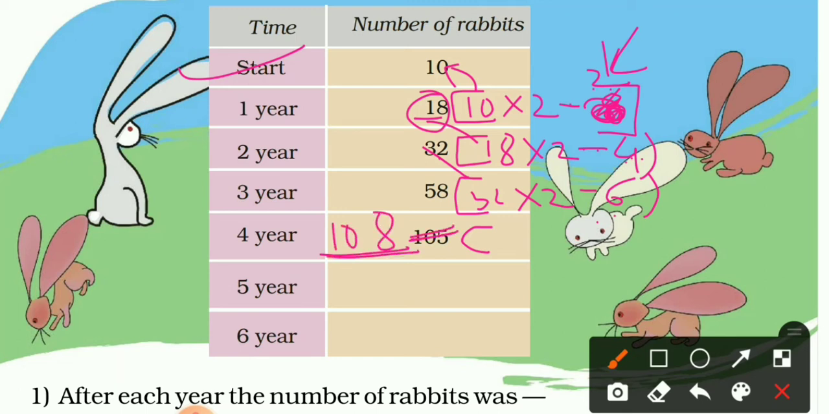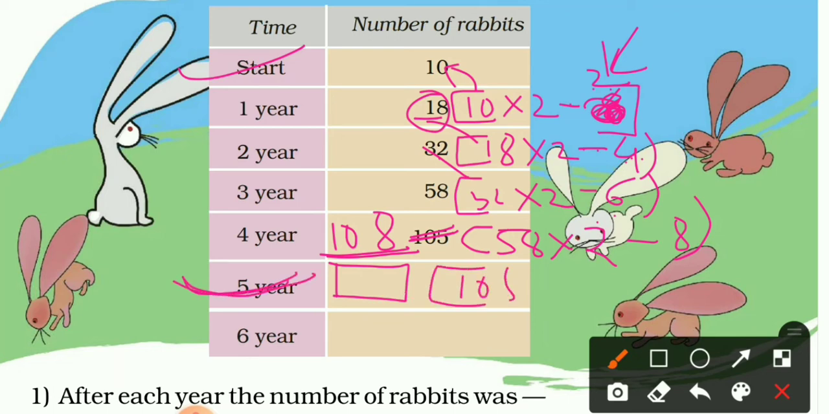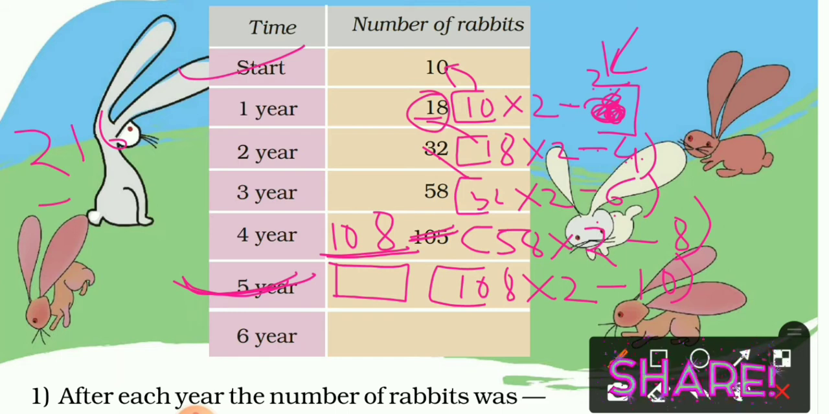So how can we get 108? First take 58, multiply by 2 and subtract from 8, then you will get 108. Clear? Now for the next number, here we have to write the number of rabbits in 5th year. So just write 108 multiplied by 2 and subtract from 10, then you will get how much? Yes, the double of 108 was 216, then subtract 216 from 10, so you will get 206. So here you will write 206.